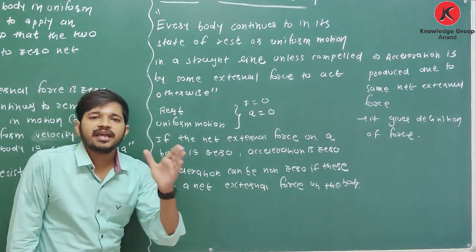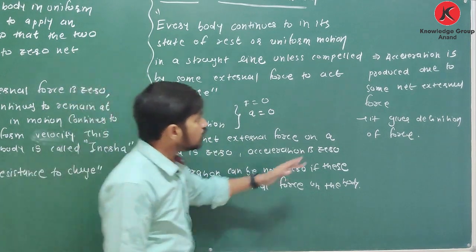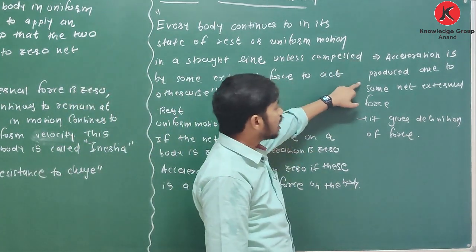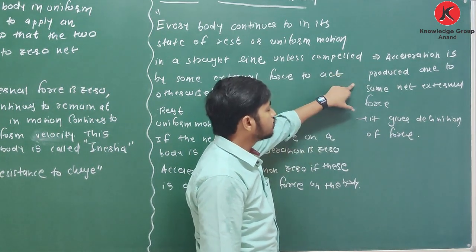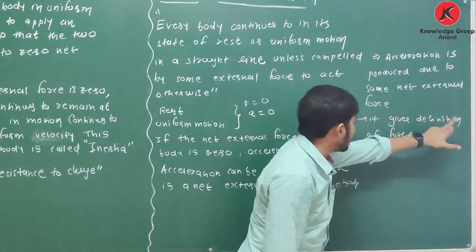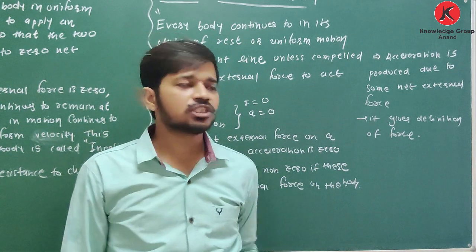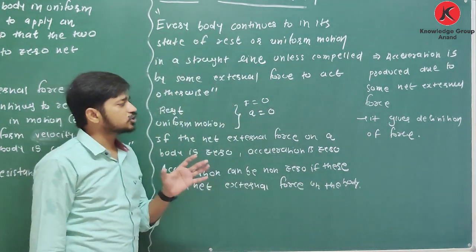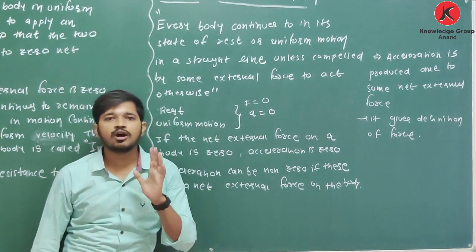If there is some net external force, there is acceleration. So acceleration is produced due to some net external force. So we can say it gives the definition of force. Newton's first law of motion gives the definition of force.